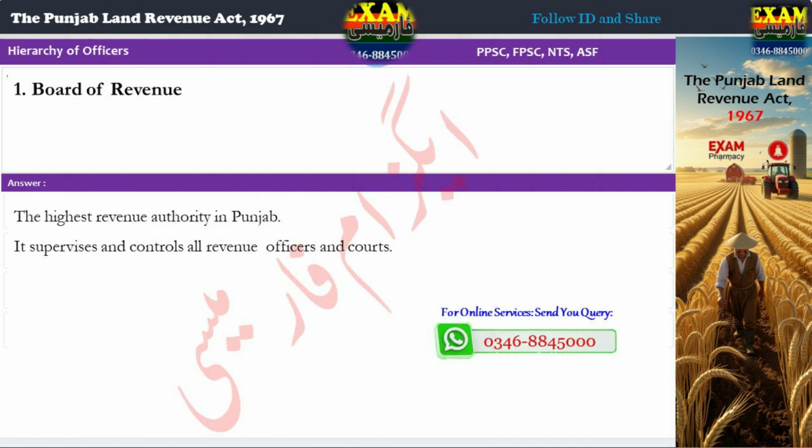1. Board of Revenue, the highest revenue authority in Punjab. It supervises and controls all revenue officers and courts.